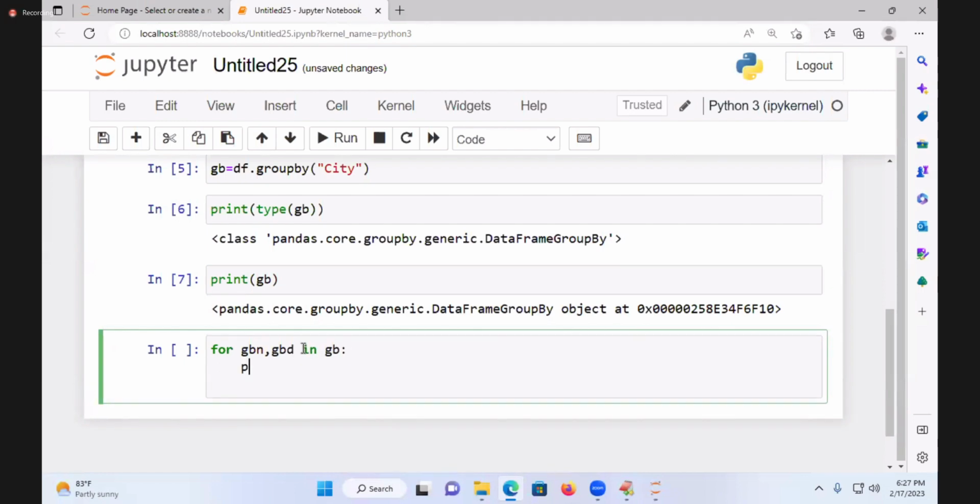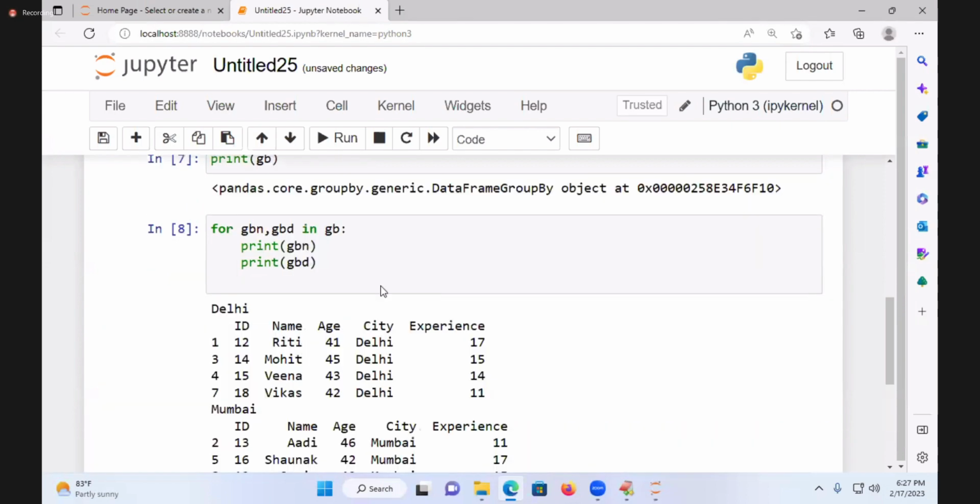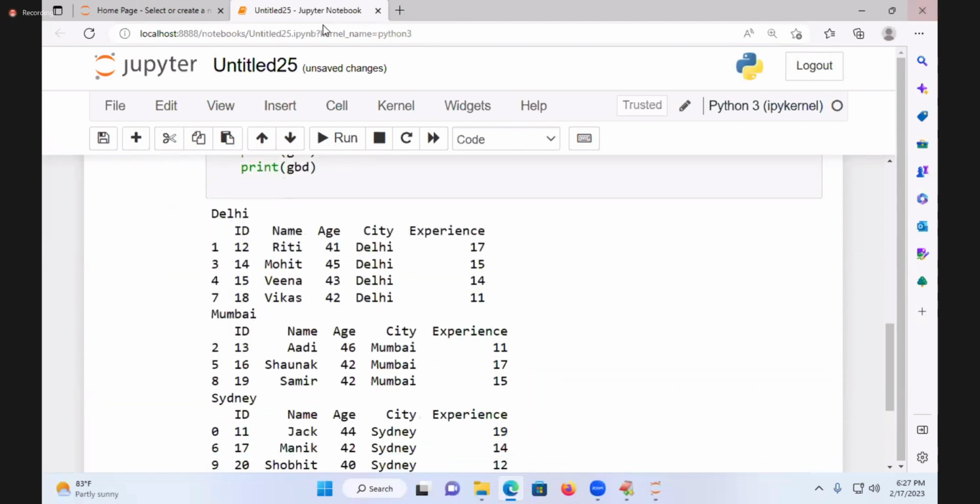If you want, you can take GBD for group details. Print GBN and print separately GBD. You see that? See the details. See, students, what is the group name? Delhi.